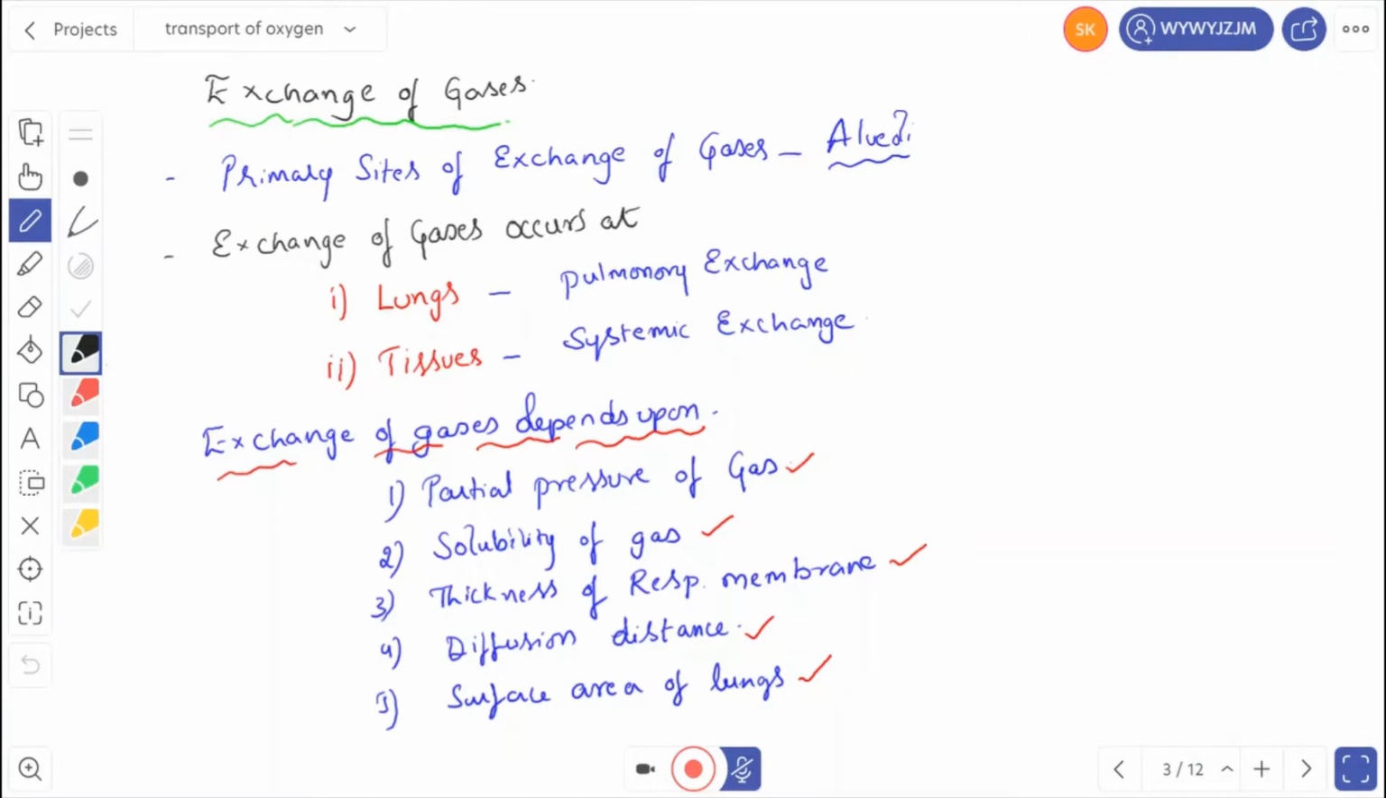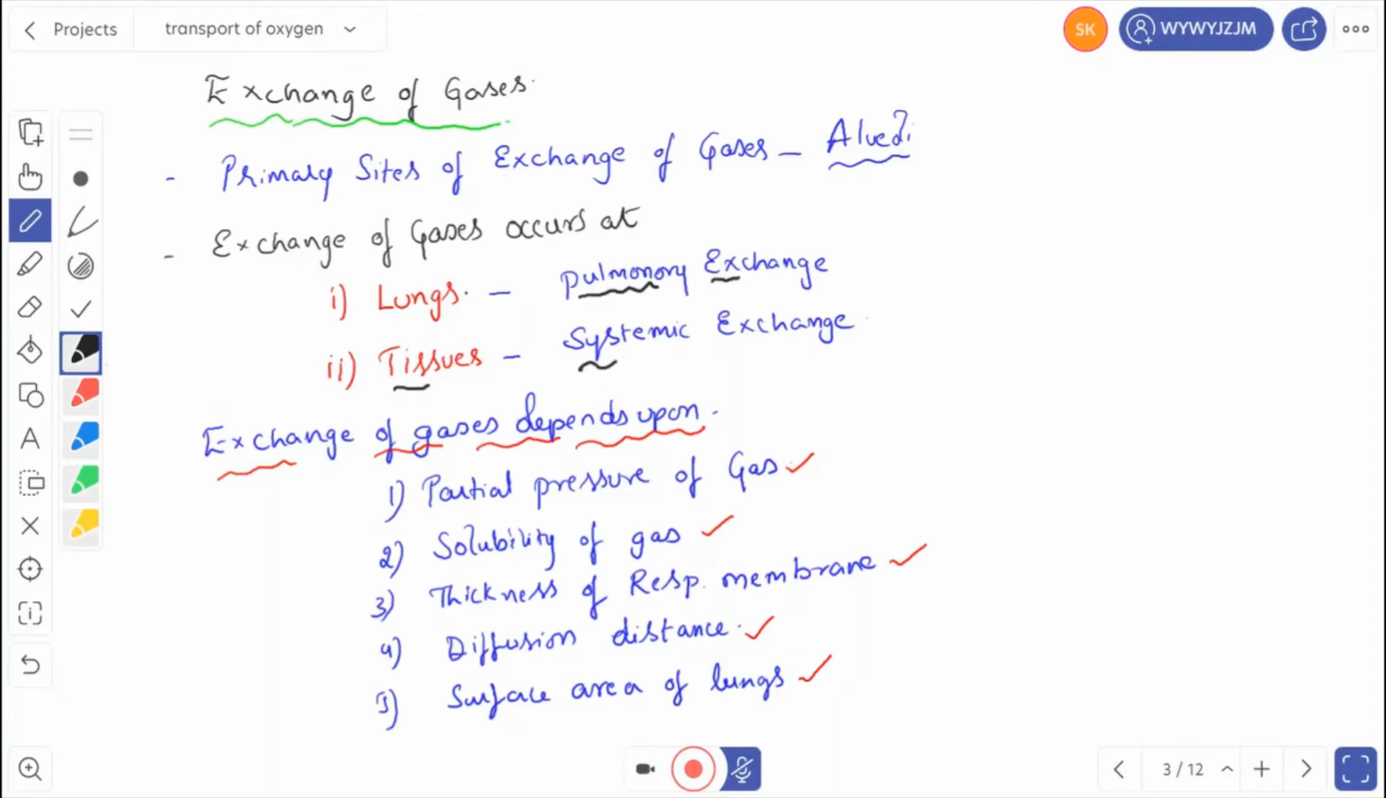And one more thing, exchange of gases also occurs at the lungs. If the exchange of gases occurs at the lungs, we call that pulmonary exchange. And exchange of gases at tissues: if the exchange of gases occurs at the tissues, we call that systemic exchange.